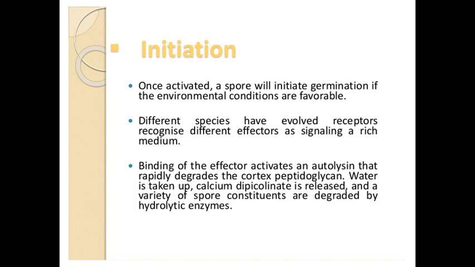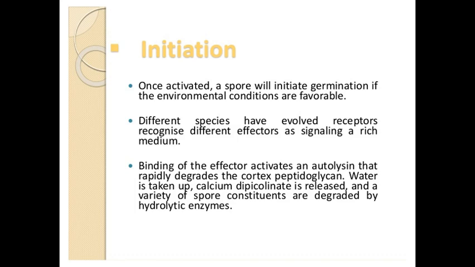effector activates an autolysin that rapidly degrades the cortical region of the endospore, which is made up of peptidoglycan. Water starts to be taken up by the endospore material, and calcium dipicolinate is released, and a variety of spore constituents are degraded by hydrolytic enzymes. Some chemicals are also used for the germination of activated spores, including L-alanine, ribosides, adenosine, inosine, potassium nitrate, glucose, and various inorganic ions.